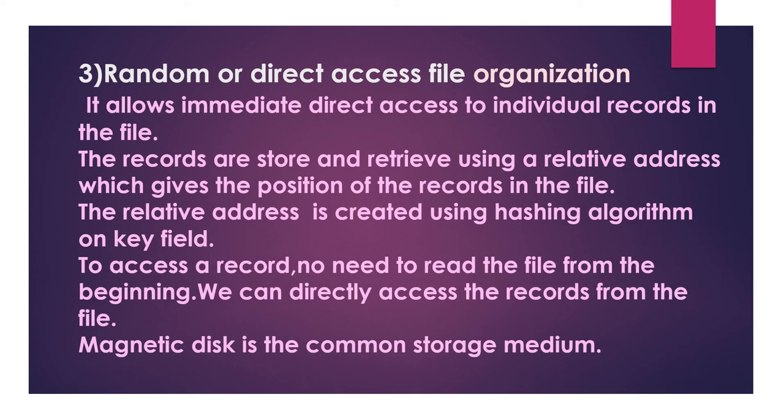In serial and sequential file organization, that is not direct access. If you want to access the 10th record, first we need to access the first 9 records, and only then can we access the 10th record.